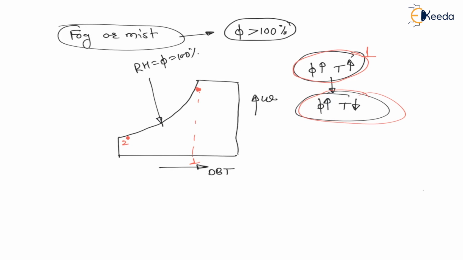Now whenever this condition number 1 mixes with condition number 2, where temperature is low but relative humidity is again high, right, then it results in fog or mist. Let us join 1 and 2 together. If I join 1 with 2, see here, at one location the relative humidity becomes more than 100%, right? Relative humidity becomes more than 100%, and such a condition is called formation of fog or mist. Now yellow lights are called fog lights, because these yellow lights can penetrate into the fog.